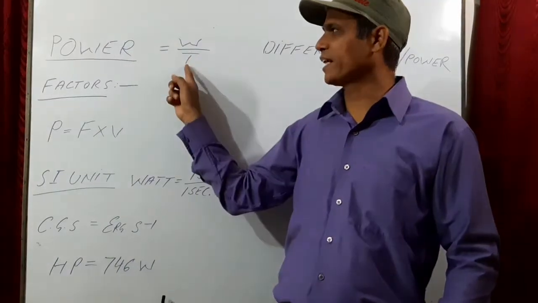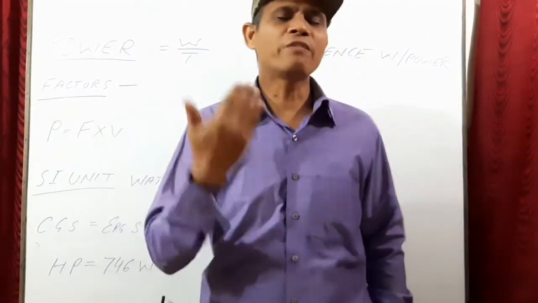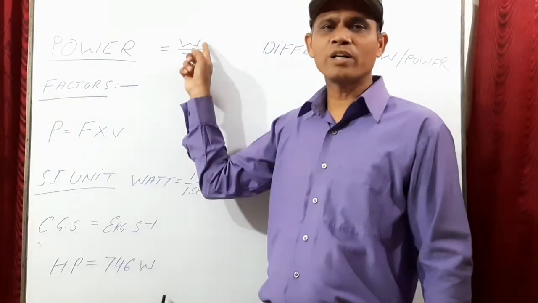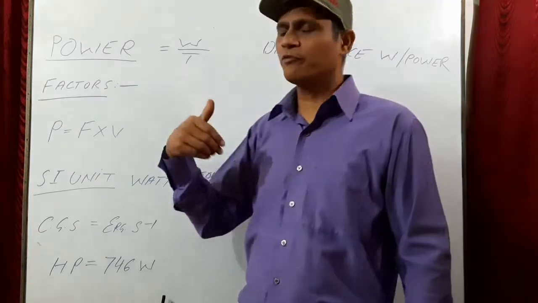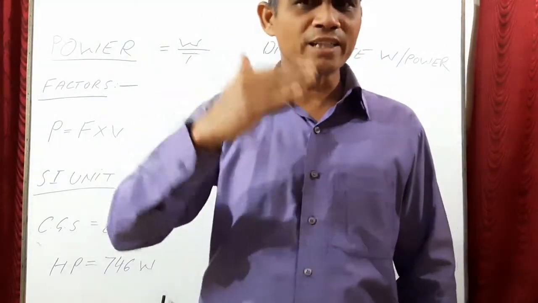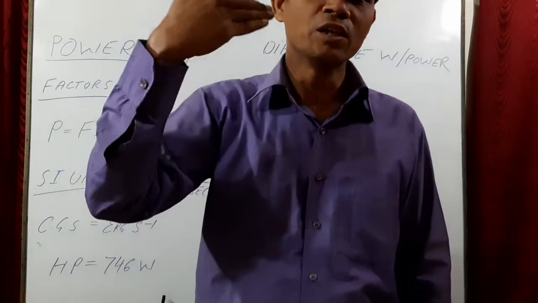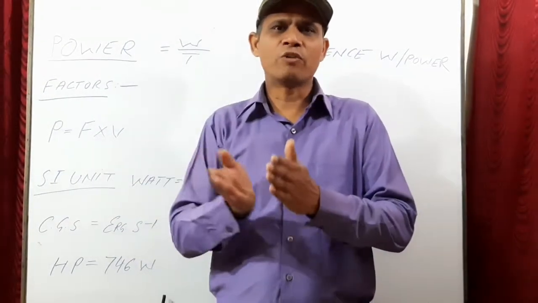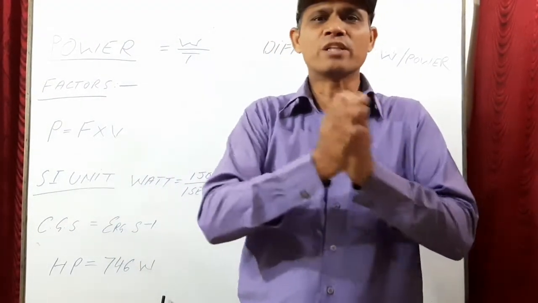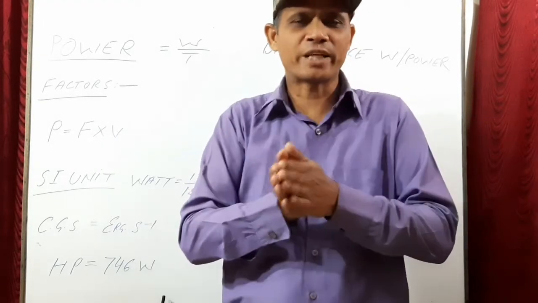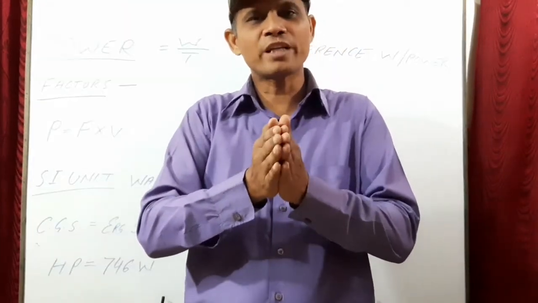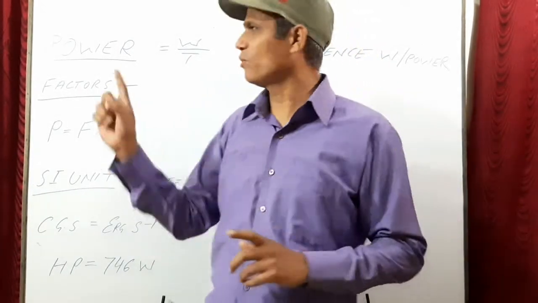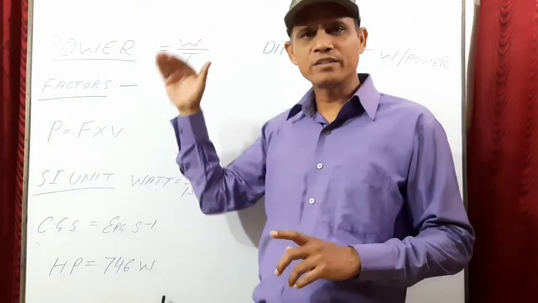W stands for work and T stands for time. On what factors does this power depend? You can easily see, work and time. It depends upon work and time. So if you are doing more work in less time, your power is more, and vice versa. For example, suppose there are two persons, one is doing work in 1 second and the other is doing the same work in 2 seconds, then the person who is doing this work in 1 second has more power. So power simply depends upon work and time.